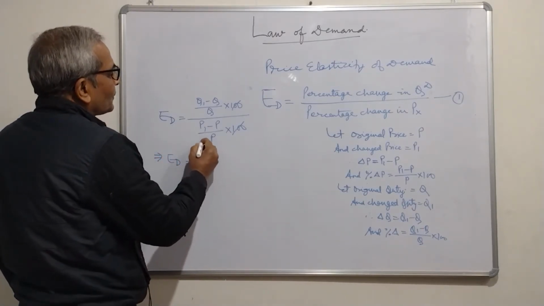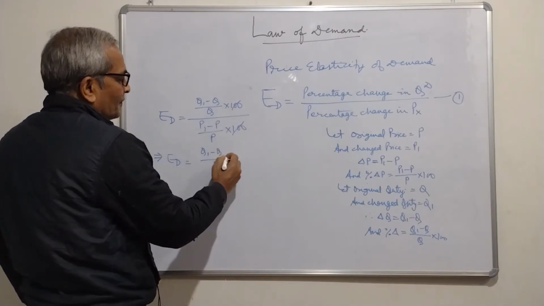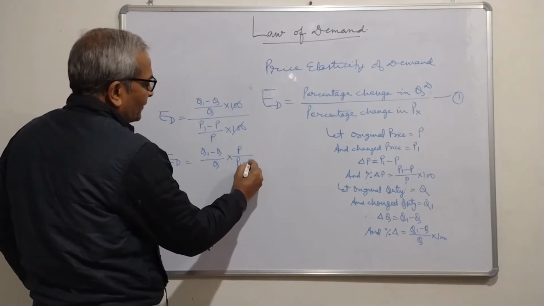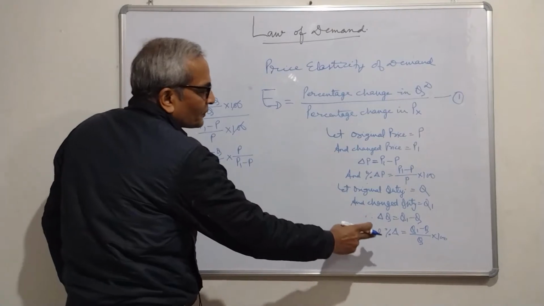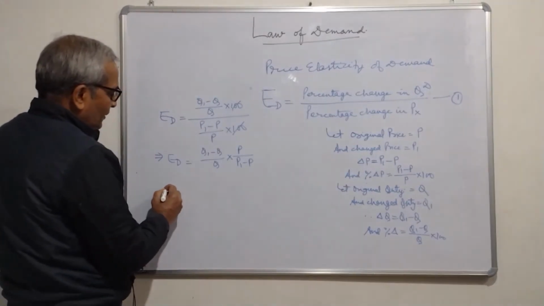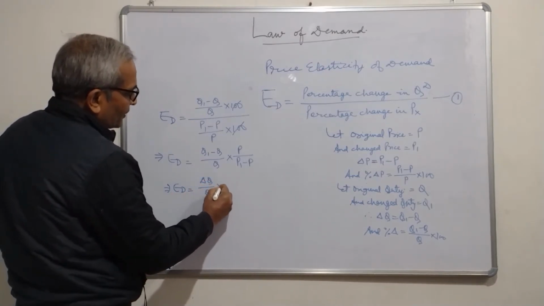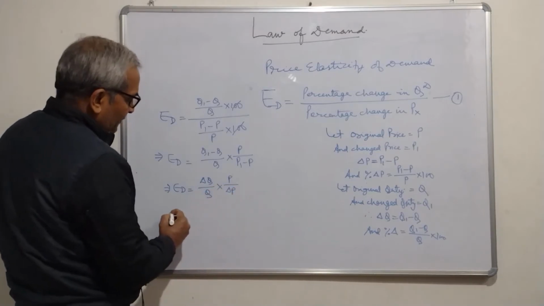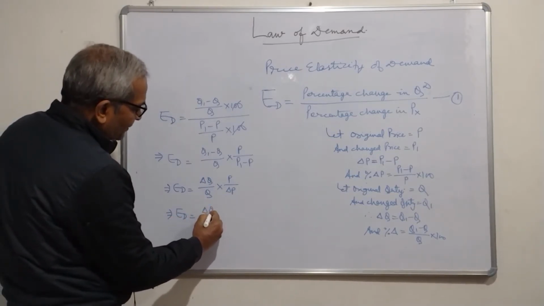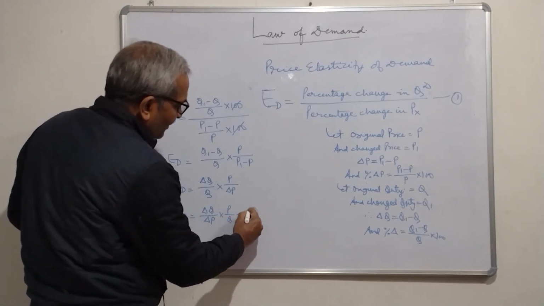Therefore, ED equals Q1 minus Q divided by Q. This P will go upwards, and this will come down, P1 minus P. Now, instead of Q1 minus Q, we can write delta Q, and for P1 minus P we can write delta P. So therefore ED equals delta Q by Q into P by delta P. Now we will rearrange this to show change at one place: delta Q by delta P into P by Q. This is the second formula.